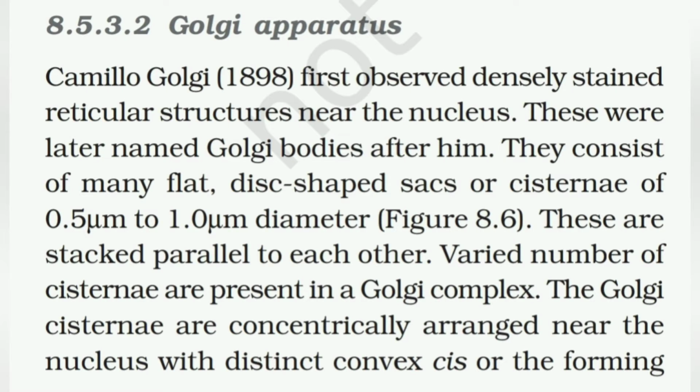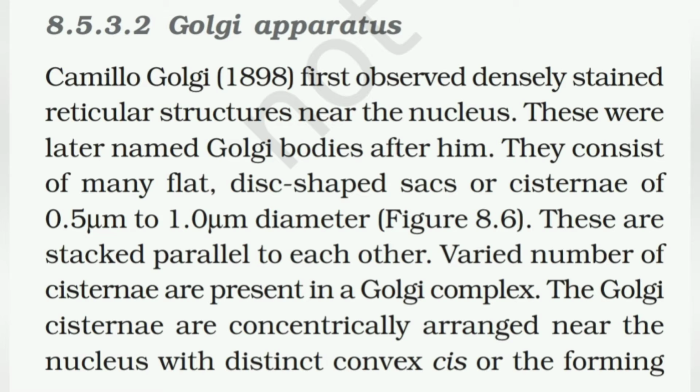Camillo Golgi in 1898 first observed densely stained reticular structures near the nucleus. They were named later as Golgi bodies after him. They consist of many flat disc-shaped sac or cisternae of 0.5 micrometer to 1 micrometer in diameter. These are stacked parallel to each other. Varied number of cisternae are present in Golgi complex.